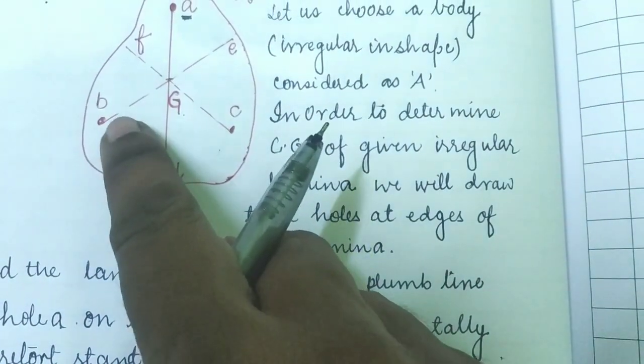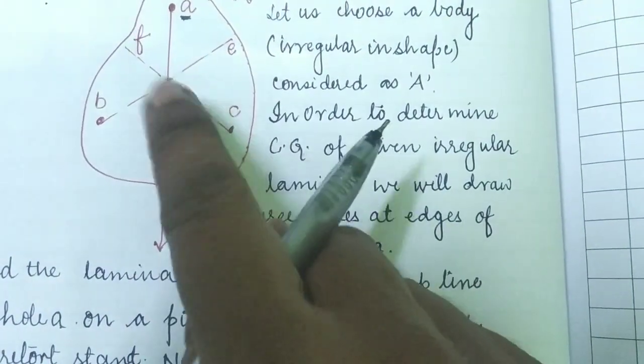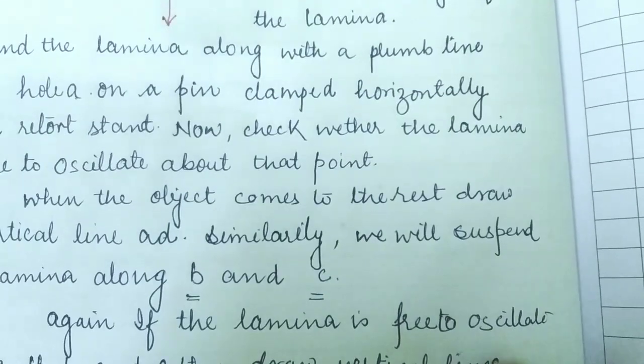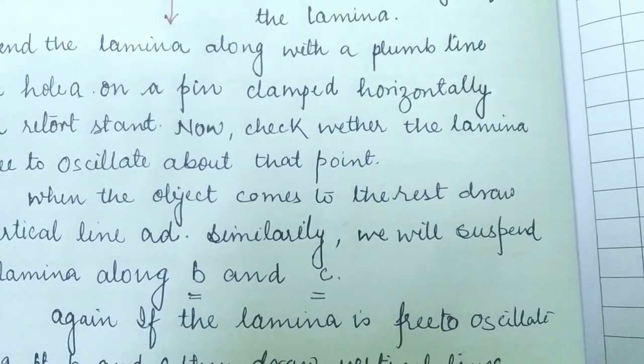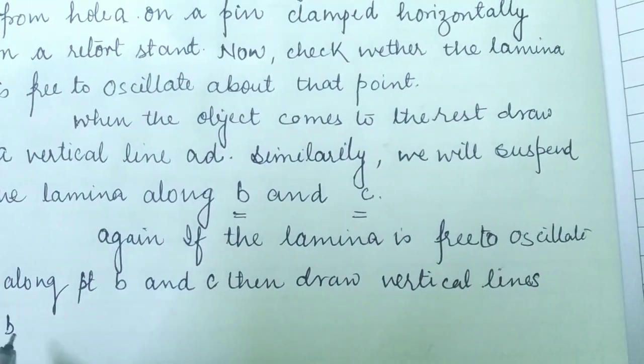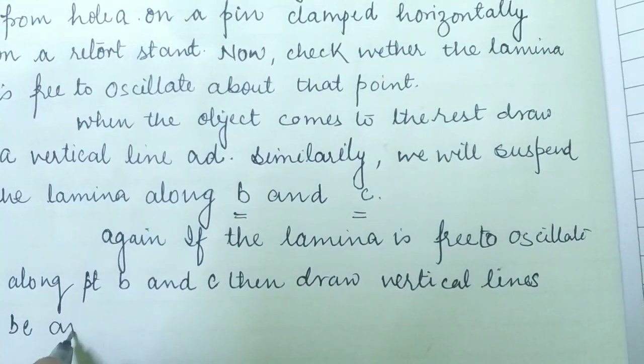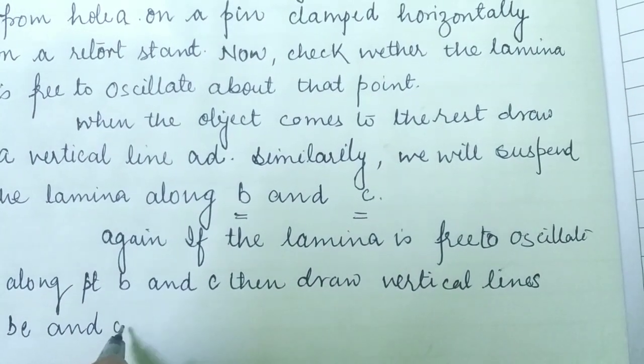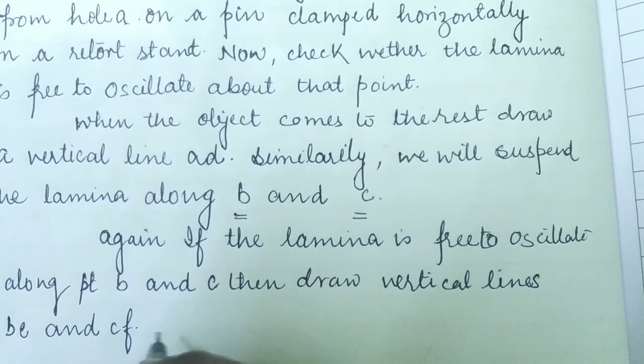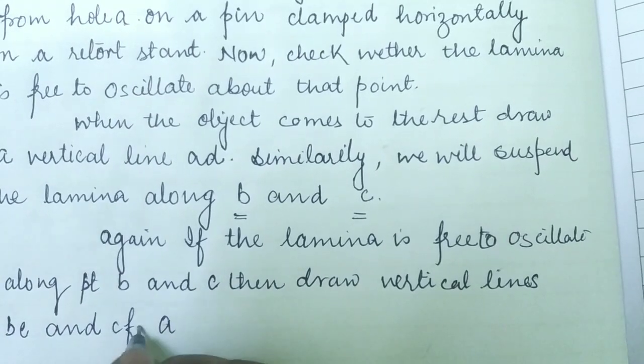From B and C we get the vertical lines BE and CF.